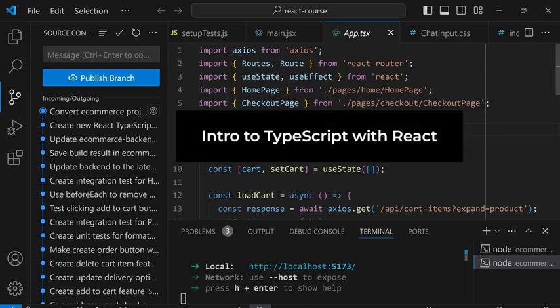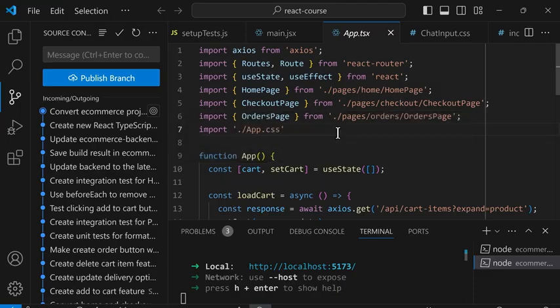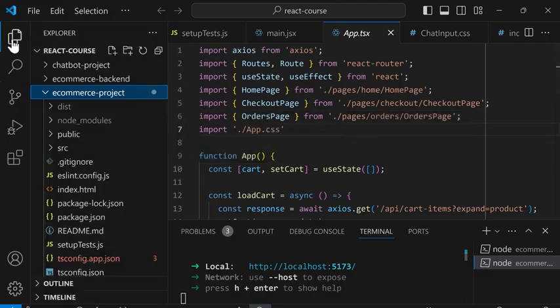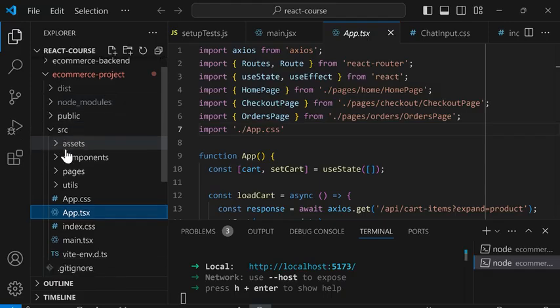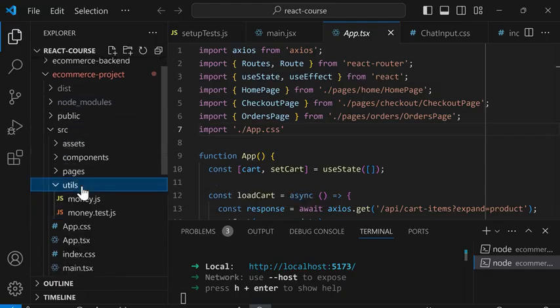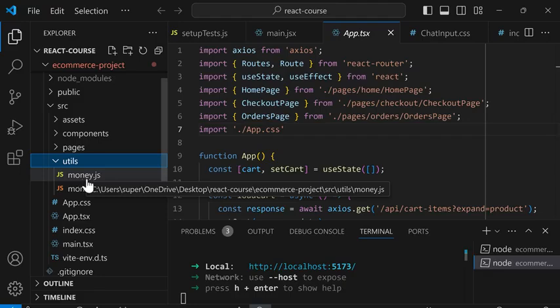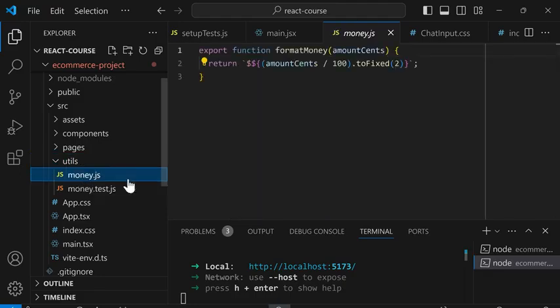Next, we're going to learn an intro to TypeScript with React. First, we'll go into our files, and in the project, we're going to go to source, the utils folder, and we're going to look at money.js. Currently, this is a JavaScript file. That means there is no type checking in this code.